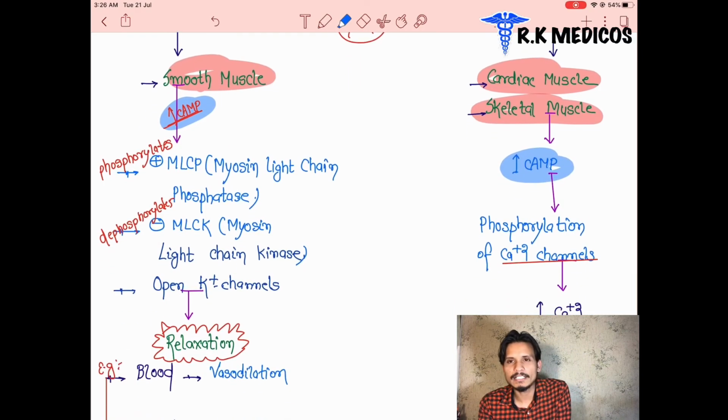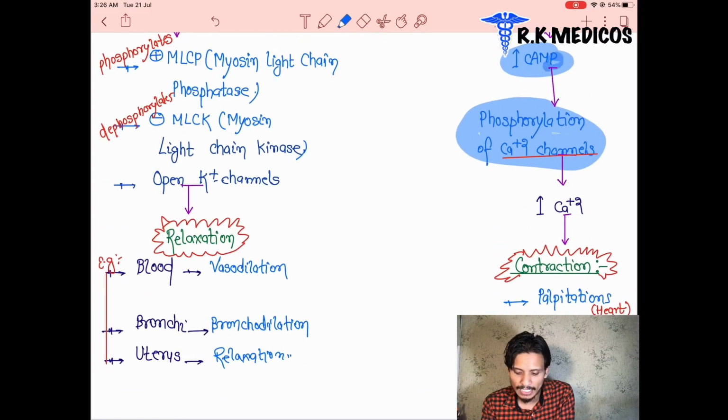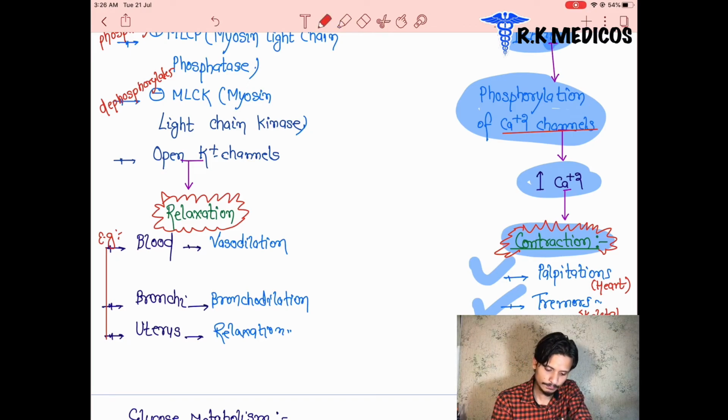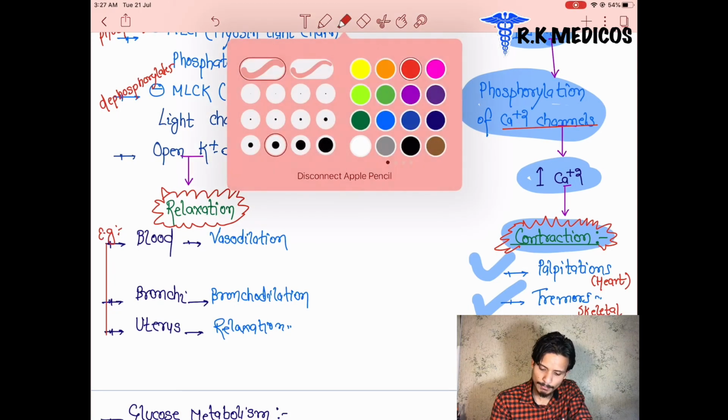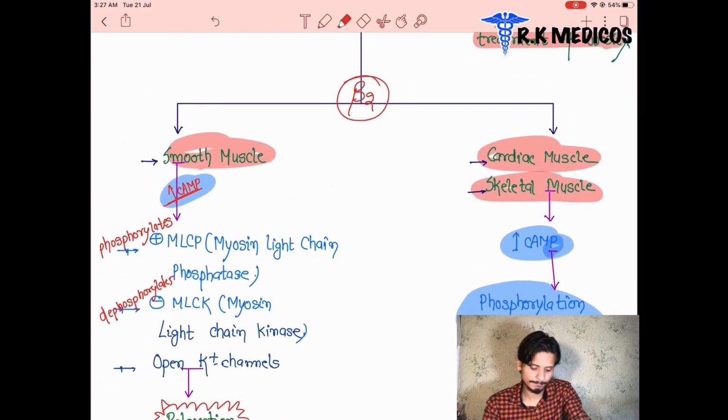First we see cardiac and skeletal muscles. In the cardiac and skeletal muscles, activation of beta 2 receptors leads to increase in cyclic AMP, and they phosphorylate the calcium channels. Phosphorylation of calcium channels leads to increase in calcium inside these cells, and the calcium leads to contraction of these muscles. Which muscles? Cardiac muscle and skeletal muscle. Contraction leads to palpitation and tremor. Palpitation in the heart, and tremors in the skeletal muscles are seen basically in severe cases.